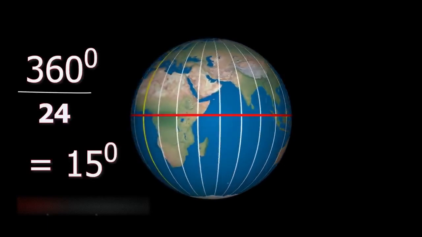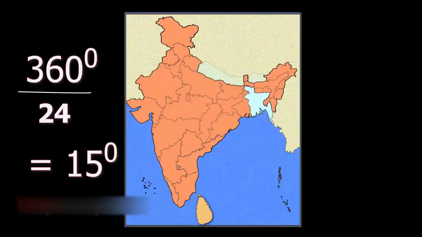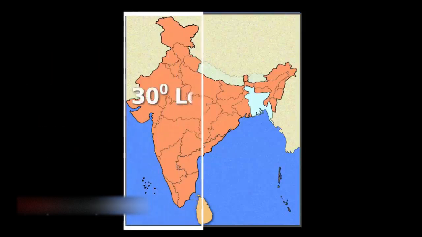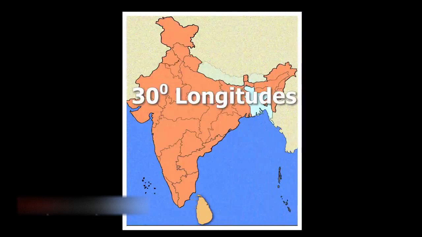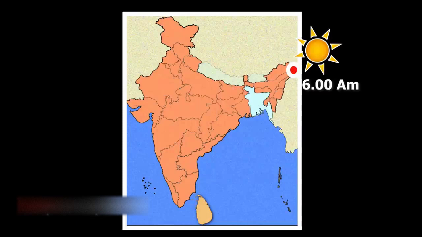Now, if I take India, the longitudinal extent of India is approximately 30 degrees. Supposing I take the easternmost end of India in Arunachal Pradesh, say there is a sunrise and I say the time is 6 o'clock based on the sunrise.